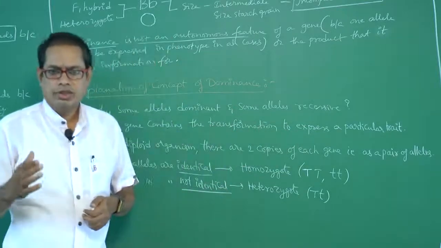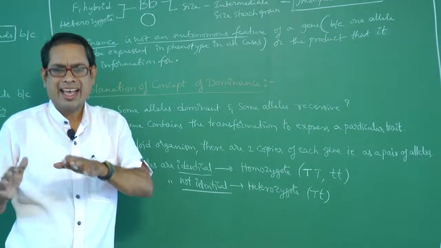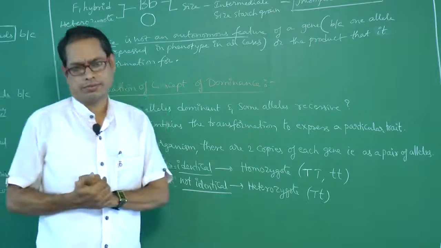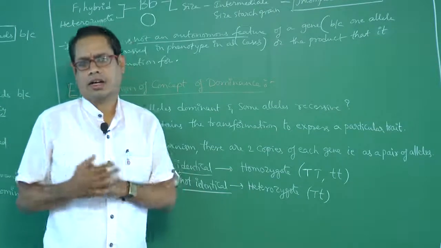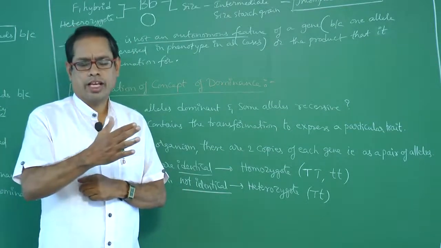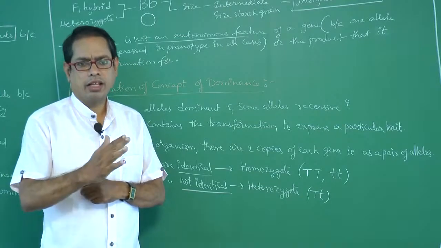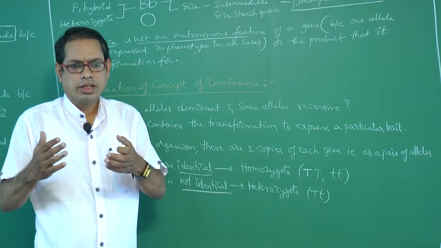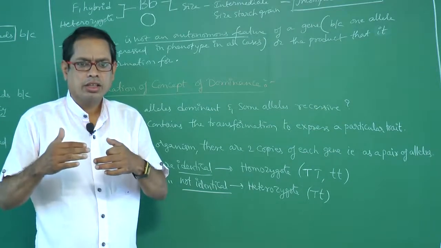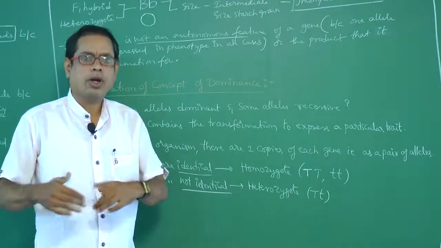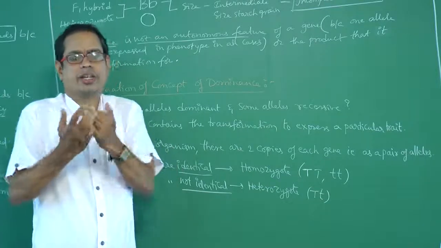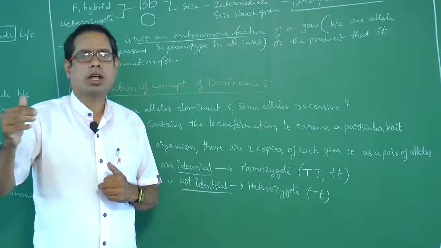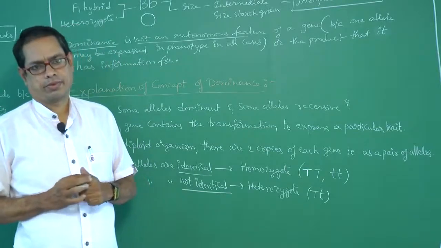Generally a gene has information to express a particular character, whatever the character may be. One gene expresses one character, another gene expresses another character. A gene expresses by itself a particular trait or character.